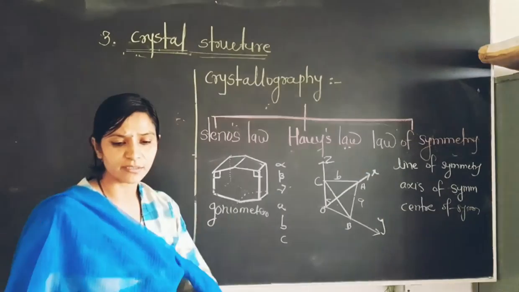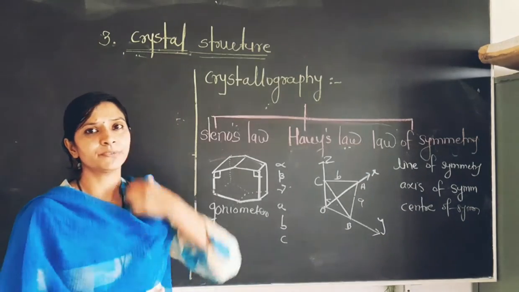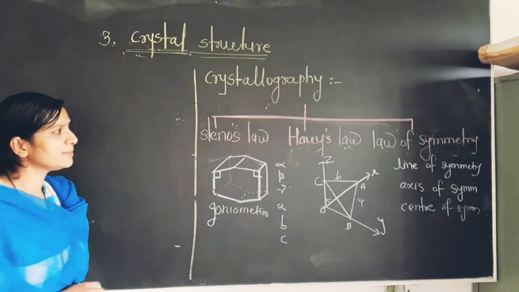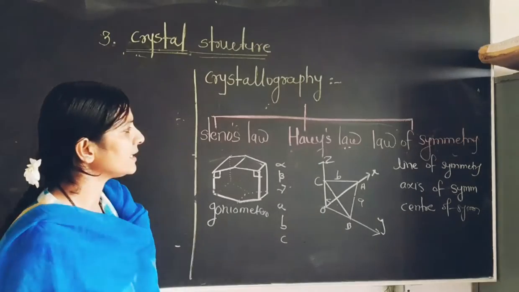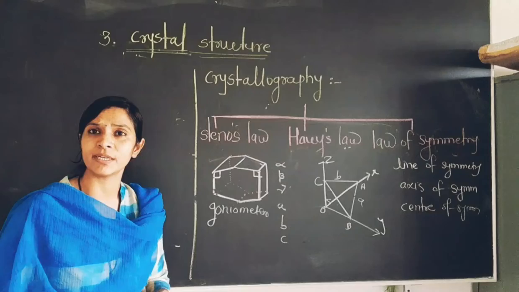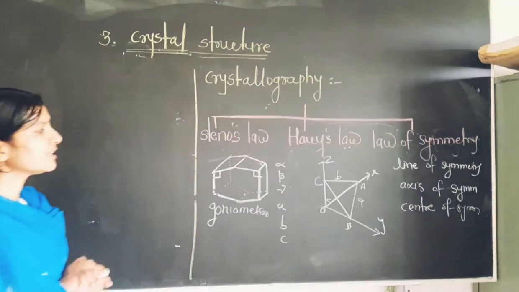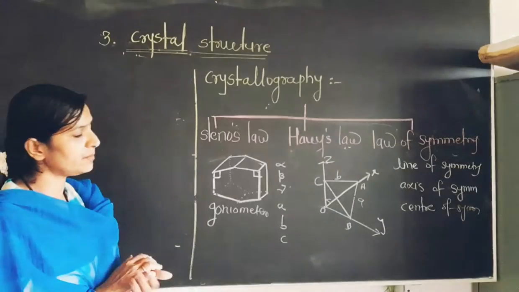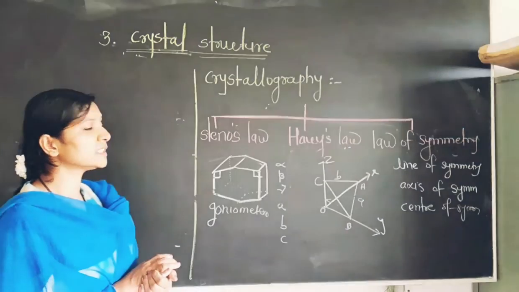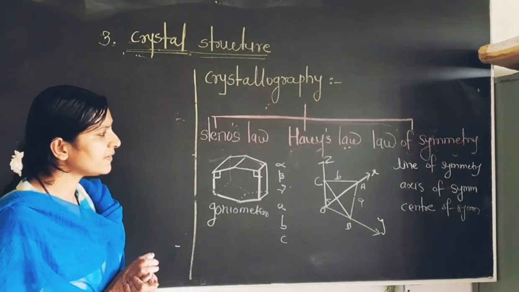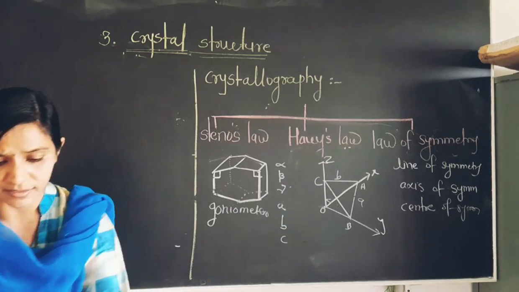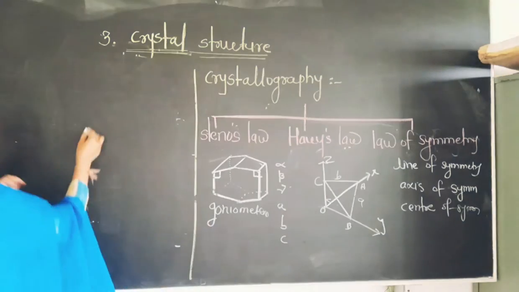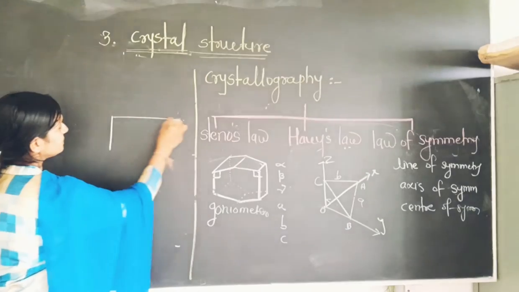Now the last one is the law of symmetry. So friend, the law of symmetry is also very important. The number of elements of symmetry is studied by the crystal system, and here there are 3 symmetries we will discuss. The first one is the line of symmetry, the second one is the axis of symmetry, and the third one is the center of symmetry. So friend, look toward this diagram.